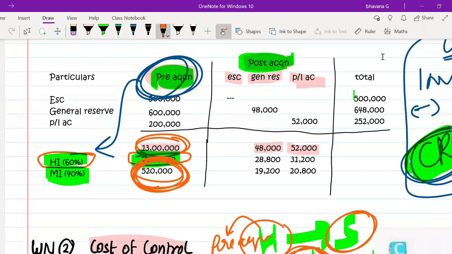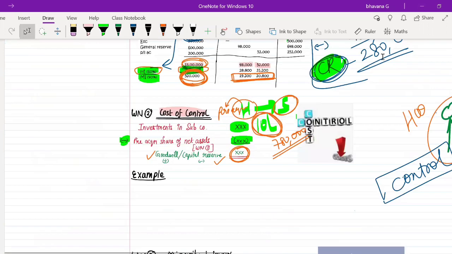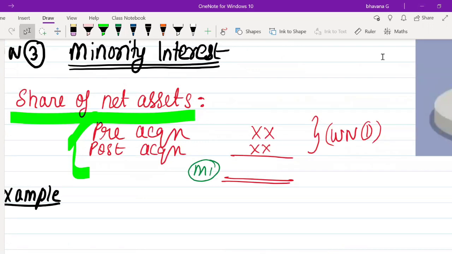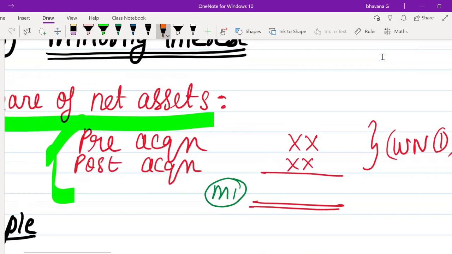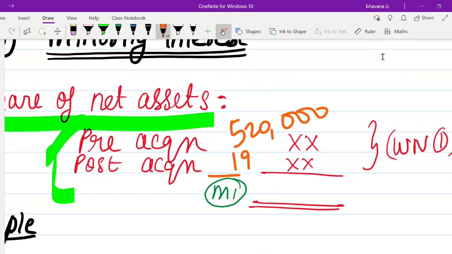Whereas post-acquisition share of minority interest is 19,200 plus 20,800. If you add all of these, you will get it here. So how much was pre-acquisition? It was 5,20,000. How much is post-acquisition? It was 19,200 plus 20,800, I believe.